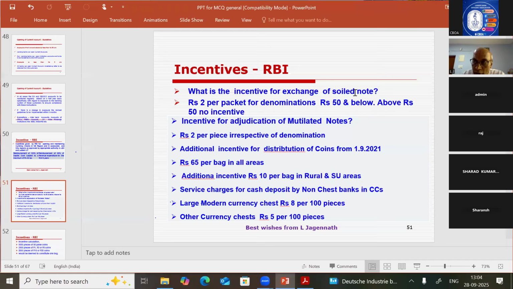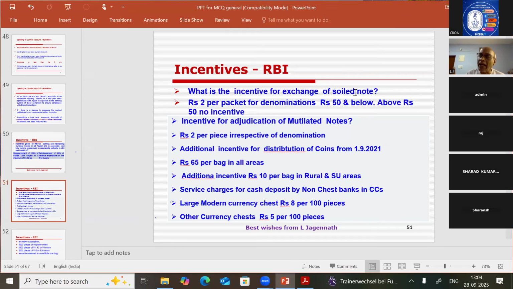Another note is also called a soiled note: a note cut into two pieces where both the pieces are available intact, and no piece is missing. Earlier we used to call it a cut note. Now the concept of cut note is not there in RBI terminology. So a soiled note has two types of definition. A note that is not cut at all, but cannot be reissued because it has become so dirty, is a soiled note. A note cut into two pieces where both pieces are intact, with nothing missing, is also called a soiled note.